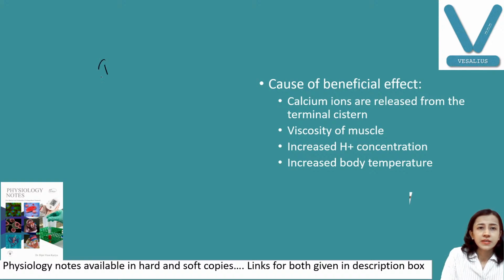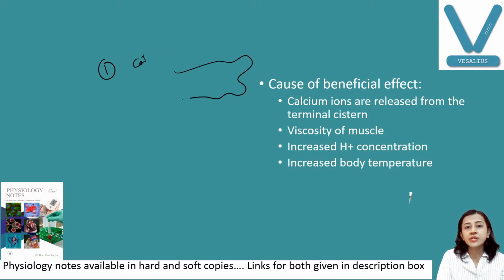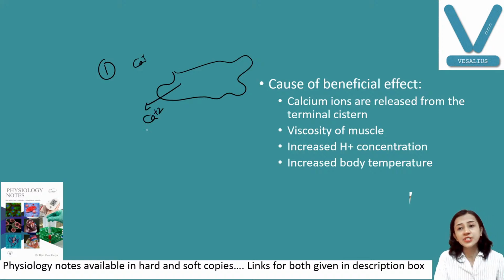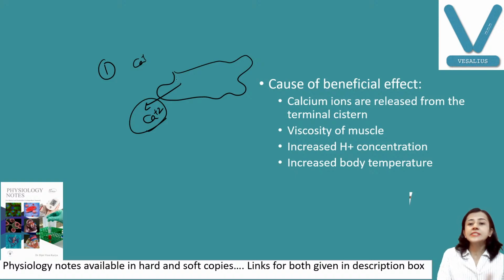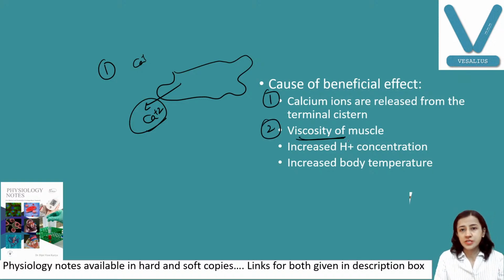Number one, the first cause is that when the muscle was contracting for the first time, calcium ions were released from the sarcoplasmic reticulum, terminal cisternae and so on. These calcium ions are still available when we give the second stimulus. Second, because of the first contraction, muscles have increased viscosity.